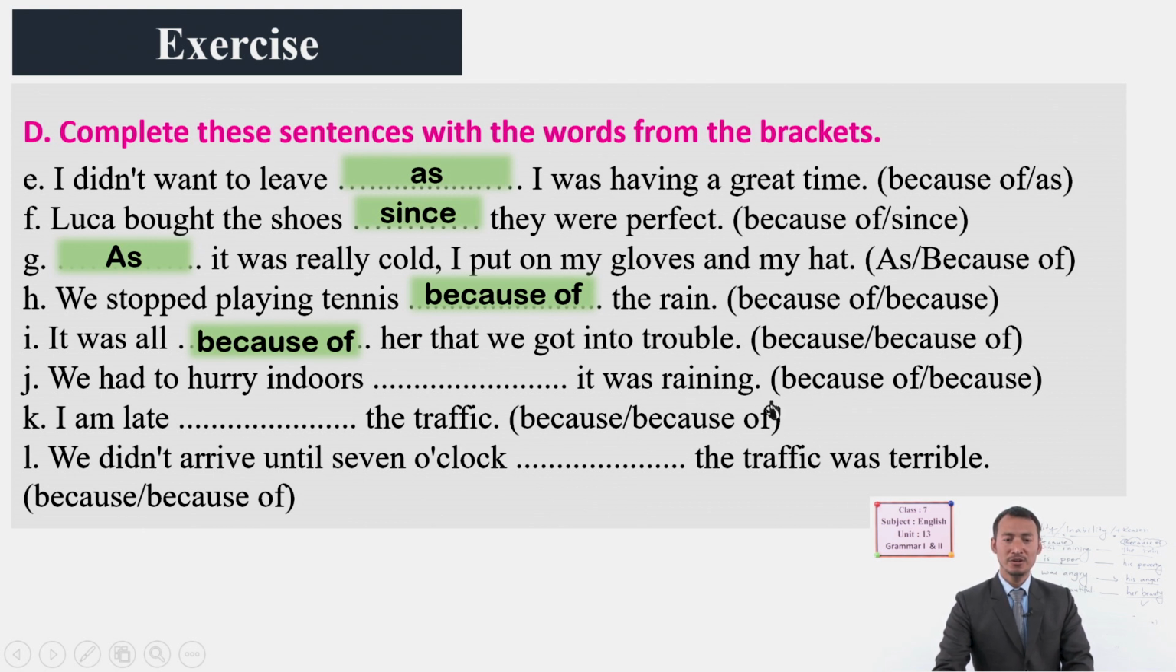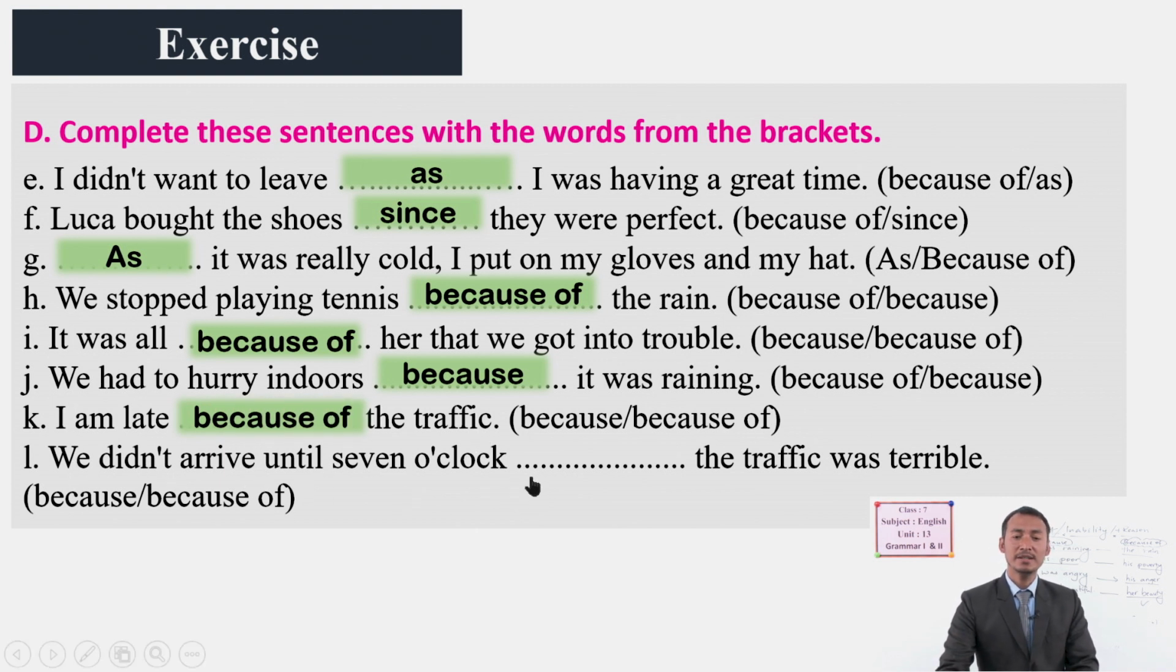It was raining. So it is a full clause and we use "because". I am late. Look, the traffic is a noun and we use "because of the traffic". And we didn't arrive until 7 o'clock because the traffic was terrible, or because of the traffic was terrible. Which do you think is correct? Yes, it's "because the traffic was terrible", not "because of traffic was terrible". Okay, students, so this is how we complete this exercise.